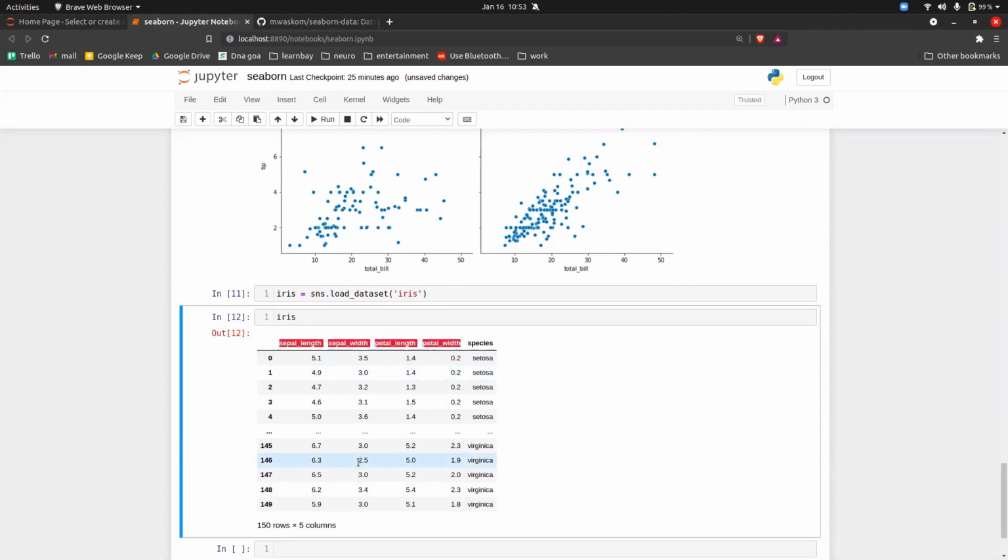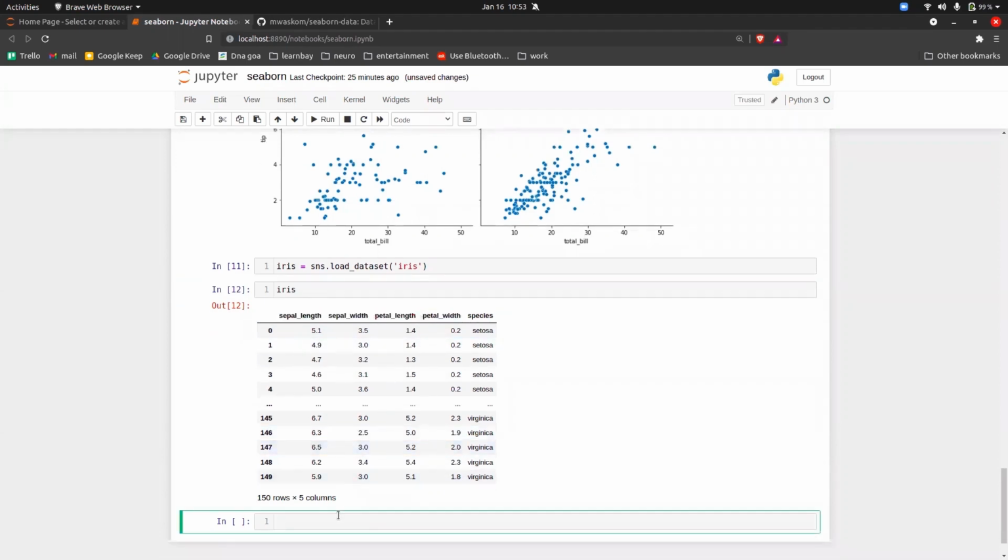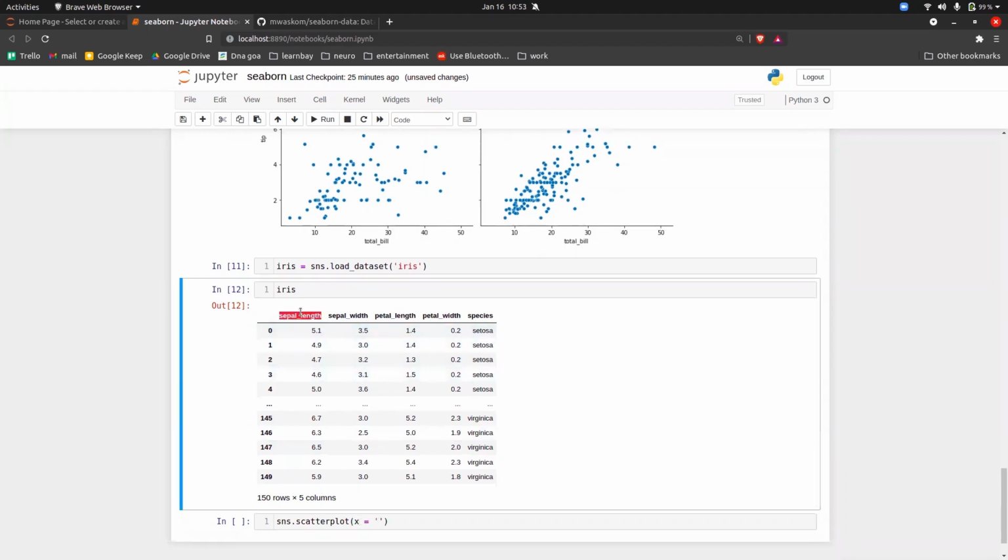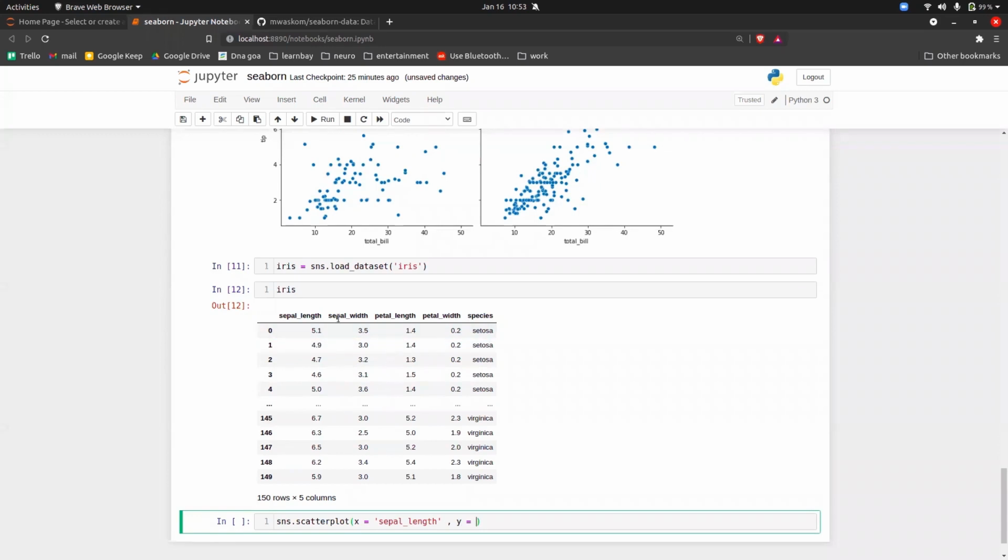Now what we can do is plot a scatter plot. So sns.scatterplot, and the same thing, guys. The x and y that you have learned in matplotlib, everything is the same. So you have to give the x-axis, let's say sepal length. You have to give the y-axis, and the y-axis is petal length.